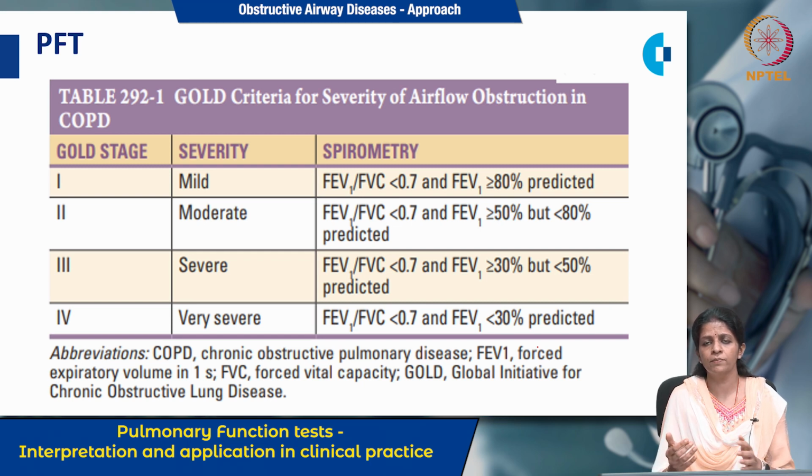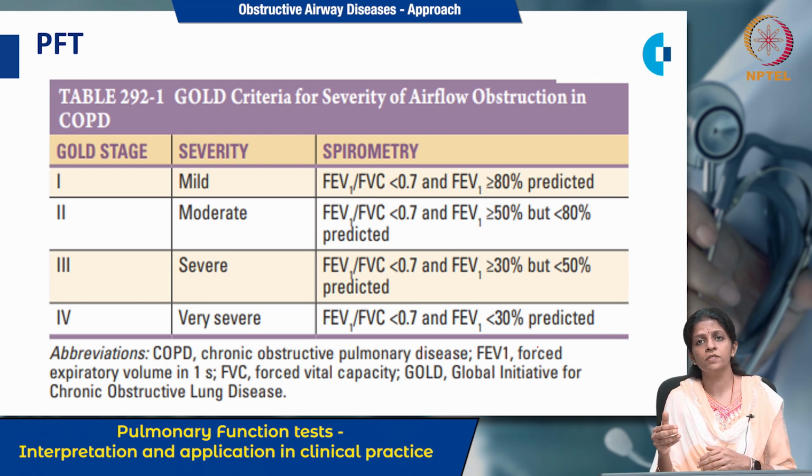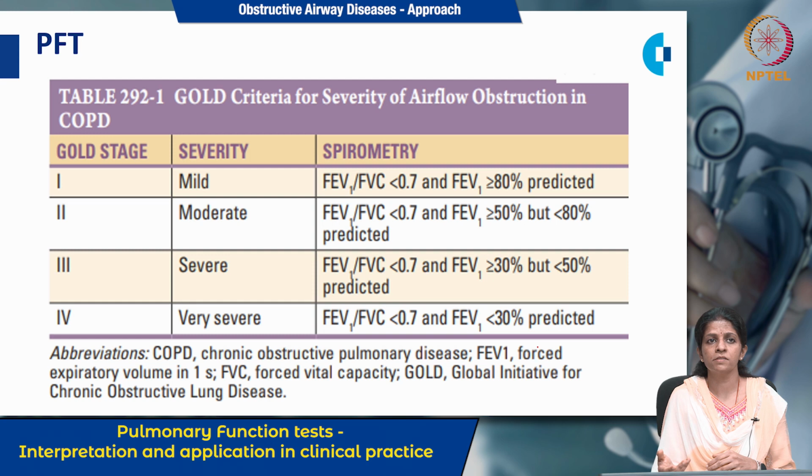If it is more than 80%, it suggests the patient has mild disease, that is stage 1. If it is less than 80 but more than 50, the patient has moderate disease, that is GOLD stage 2. When it is greater than or equal to 30% but less than 50%, it is severe, and the patient has stage 3. And when it is less than 30%, the patient has very severe, stage 4 COPD.